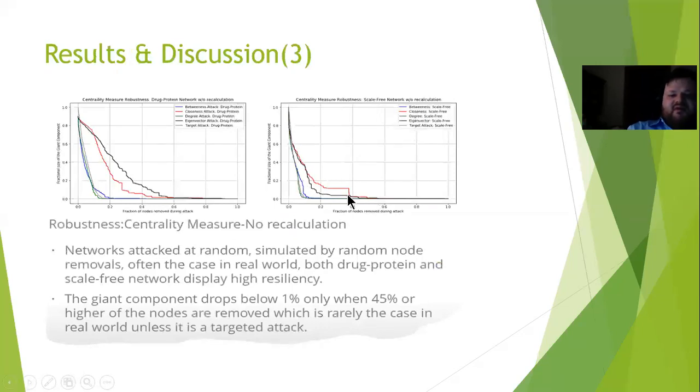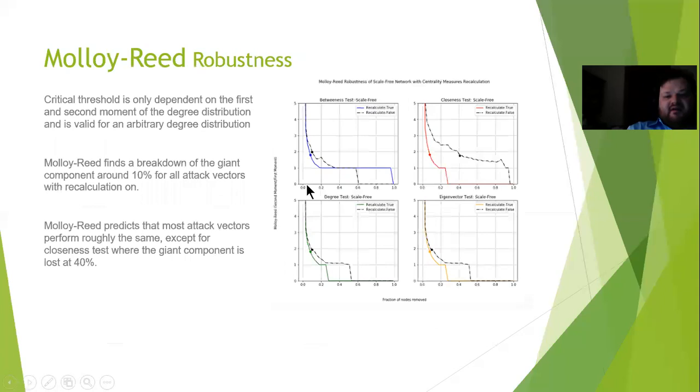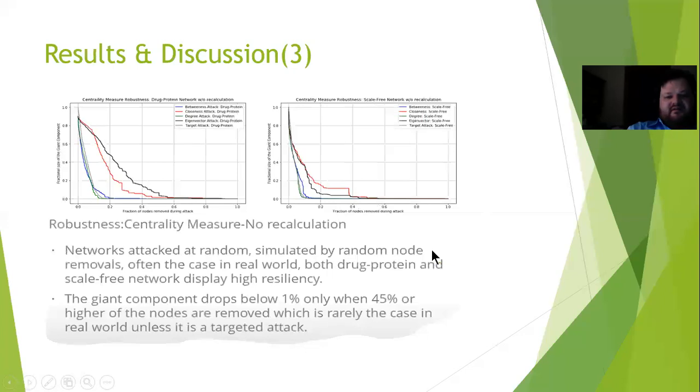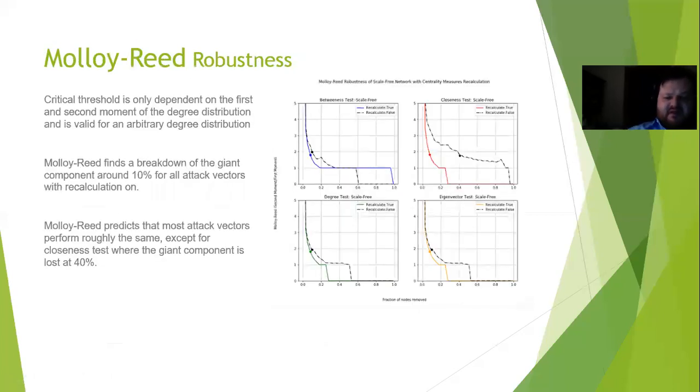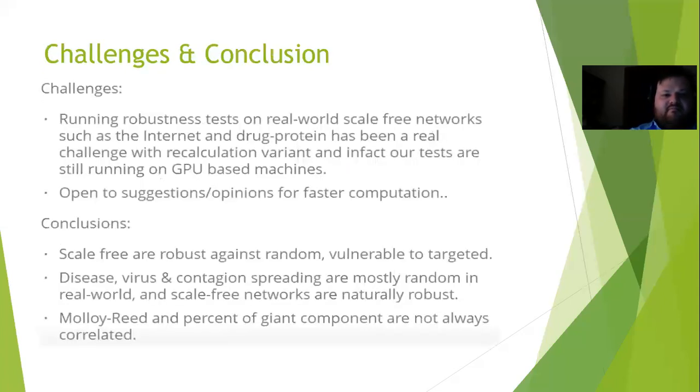We're more than 1% at this point. But with eigenvector down here, we see about a 10% figure for the Molloy-Reed criteria. So that would mean that 10% is about here, that the Molloy-Reed criteria is saying that this eigenvector network is disabled at this point, whereas based on the giant component, it's still very much intact. So these are different measures. They measure different things, and they produce different results. It is interesting that they are somewhat not in sync, given that they both are trying to measure robustness. So we found that to be quite interesting.